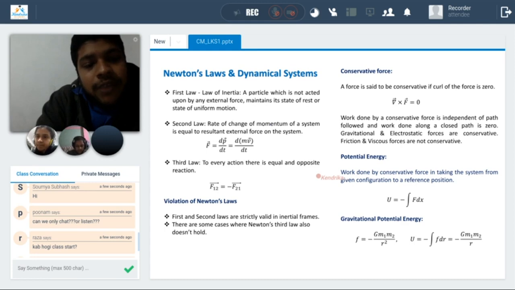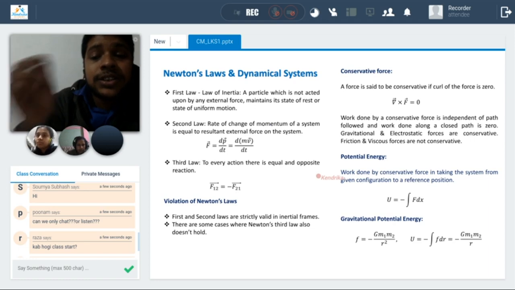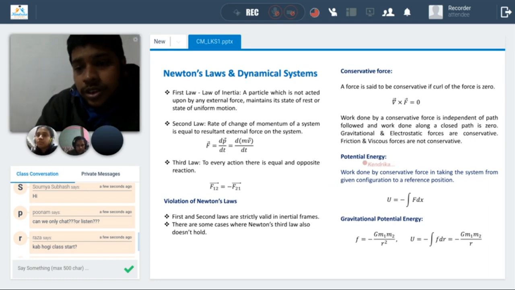If you take the test charge from infinity to a point in the field, the work done is equal to the potential energy at that point. Similarly, here we have a general formula, which we can use for electromagnetic as well as gravitational potential energy.